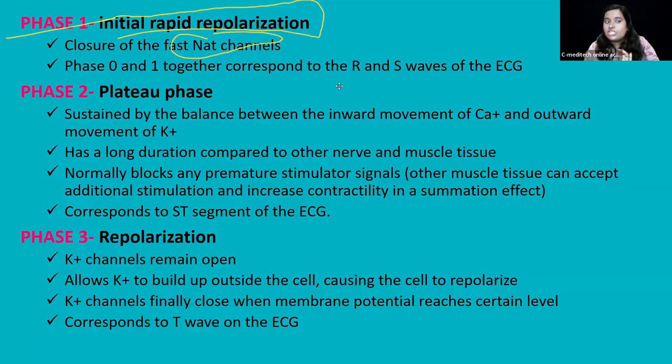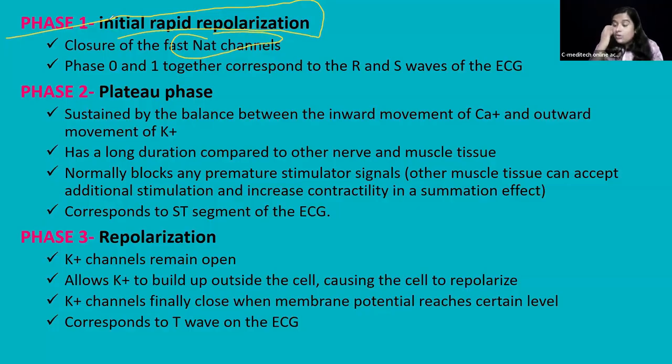That is the initial stage. Sodium channels will be blocked, and potassium positive ions will come outside. Efflux will occur. They will leave the cell.